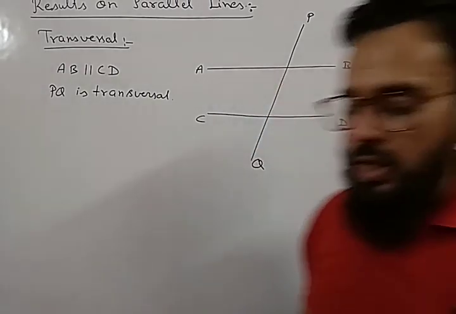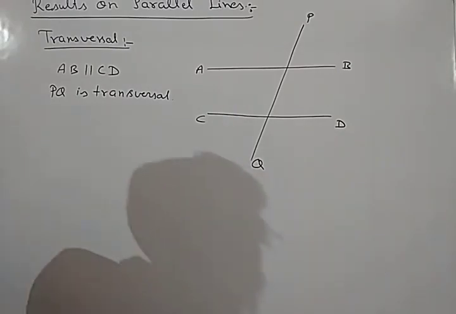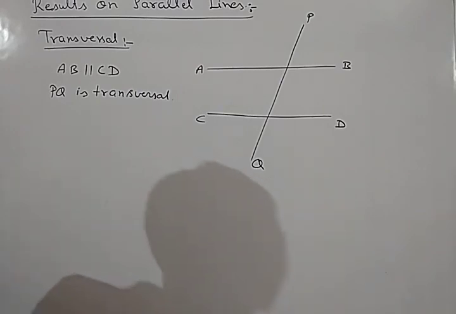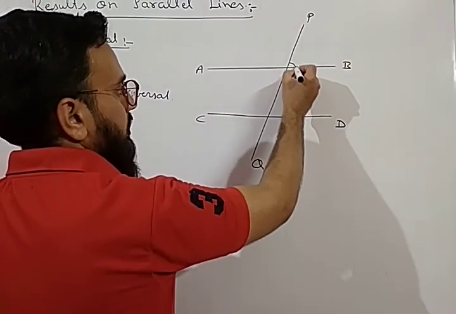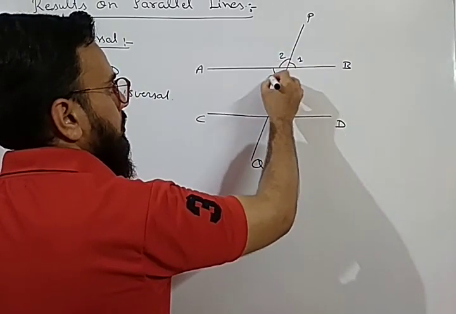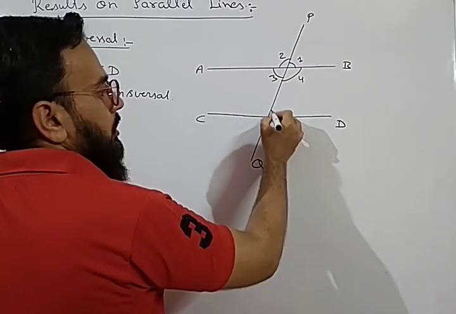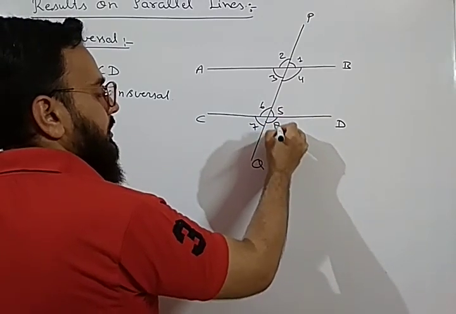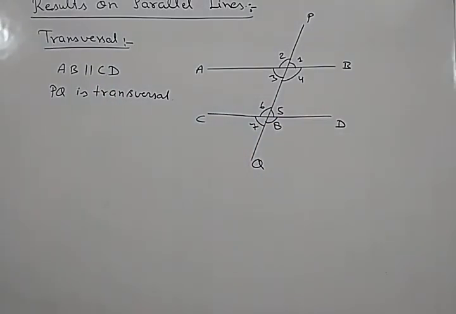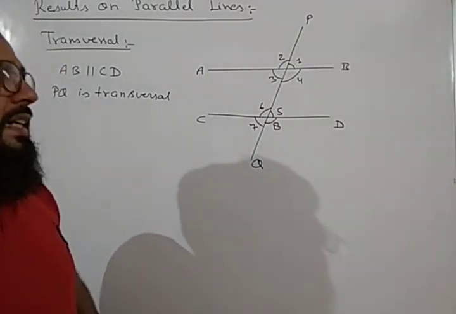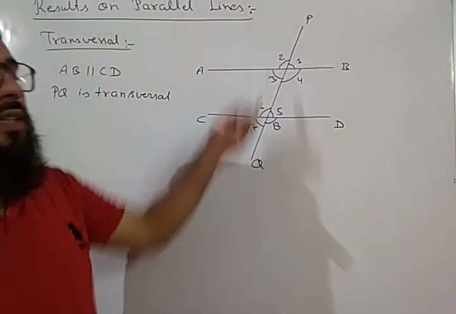Okay, now we are going to start with angles. What are the different types of angles which will be formed after the cutting of the transversal? So let us consider this angle to be angle 1, then this angle 2, 3 and 4. Let these be 5, 6, 7 and 8. So we have considered different angles 1, 2, 3, 4, 5, 6, 7, 8. Now what are the different types of angles when two parallel lines are cut by a transversal?